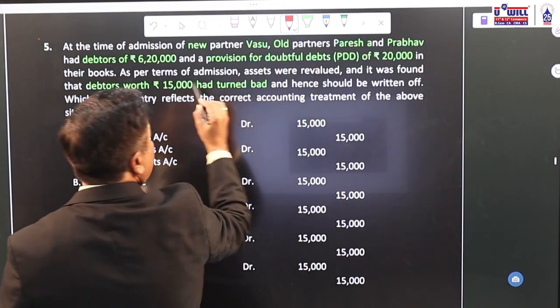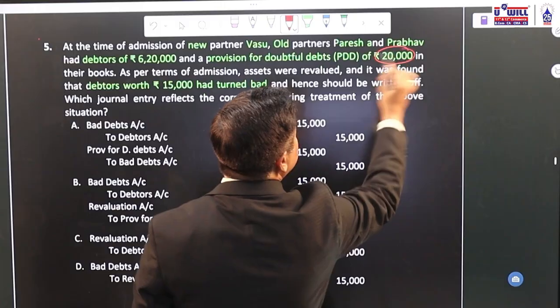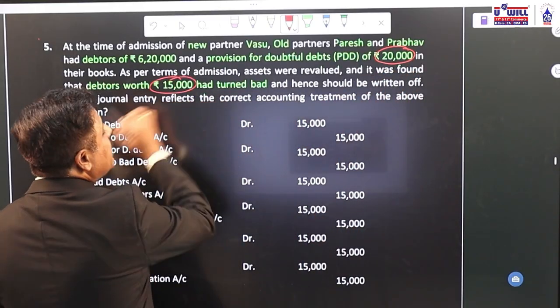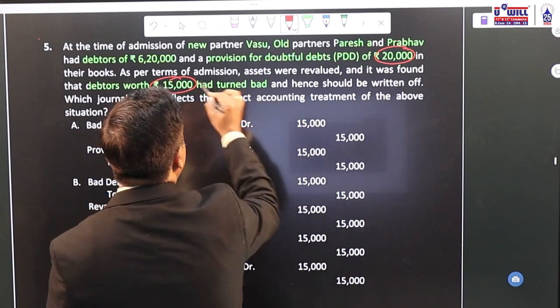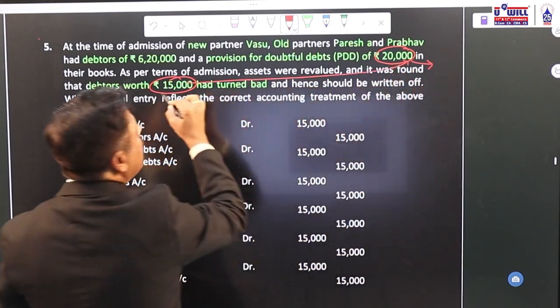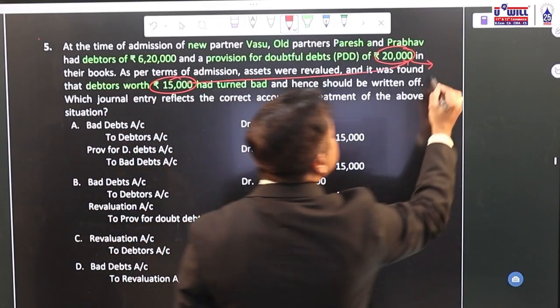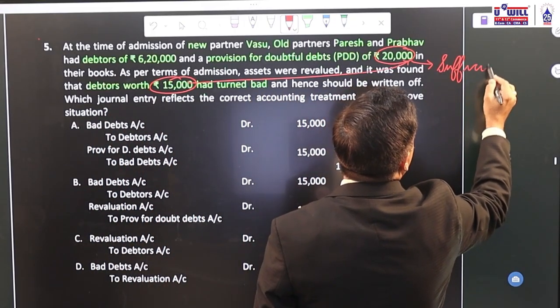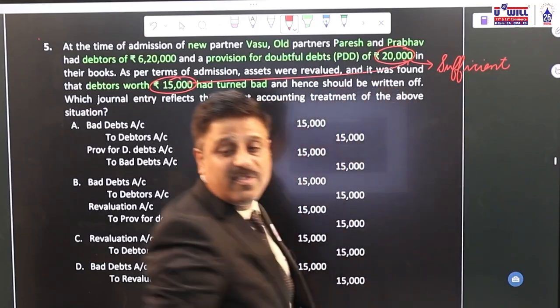Now, how much provision was created last year? 20,000 for doubtful debts. How much actual bad debts have taken place? 15,000. Is this 20,000 sufficient to meet the bad debts of 15,000? Yes.